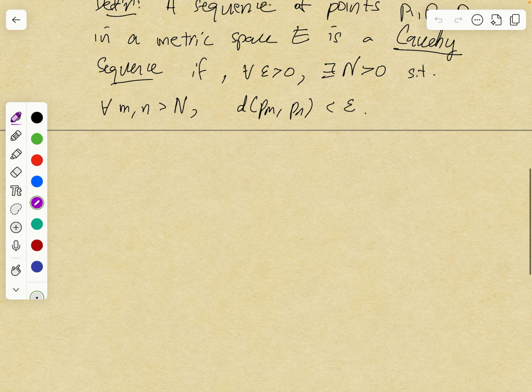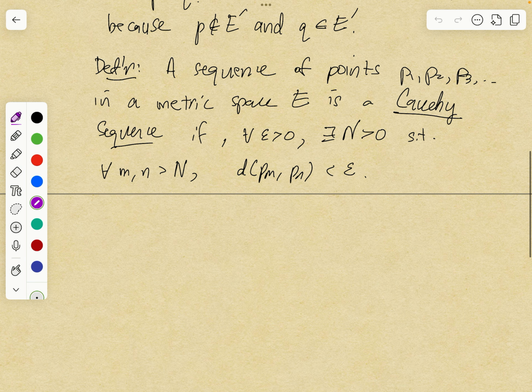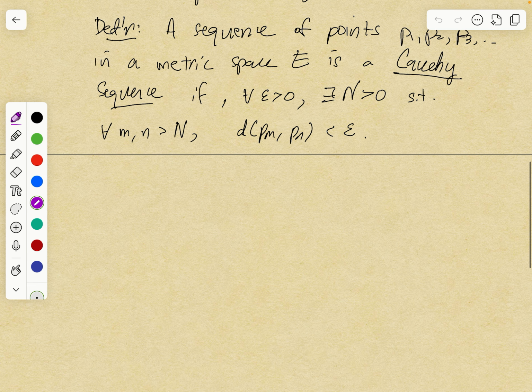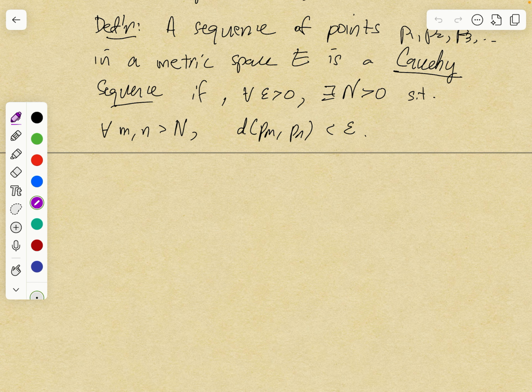In the last video, we introduced the concept of a Cauchy sequence. Let's recall the definition. A sequence of points P1, P2, P3, etc. in a metric space E is called a Cauchy sequence if, given epsilon greater than 0, there is some positive integer capital N such that for all little m and n greater than capital N, the distance between P sub m and P sub n is less than epsilon.